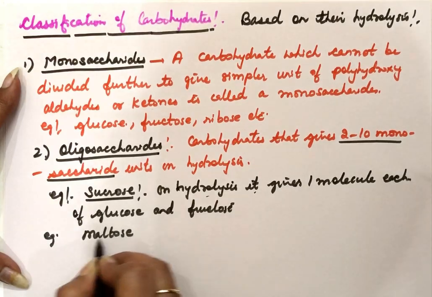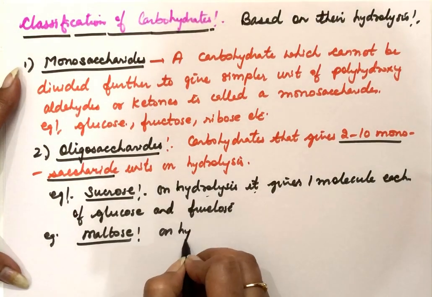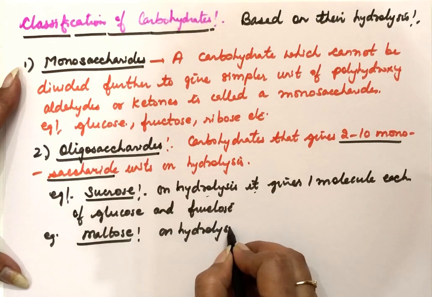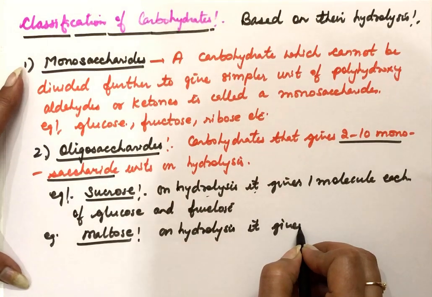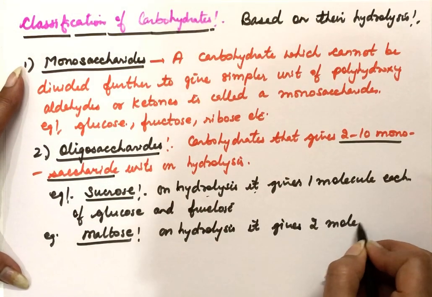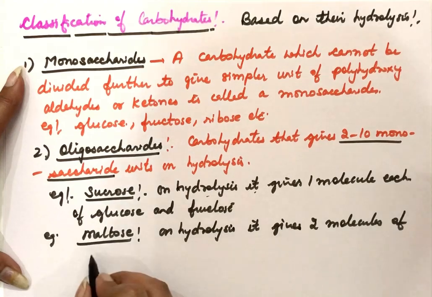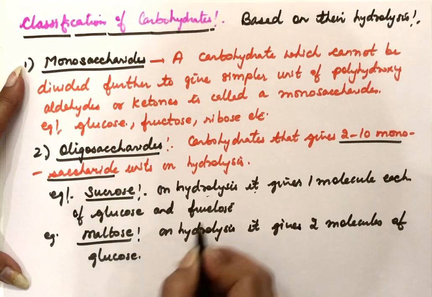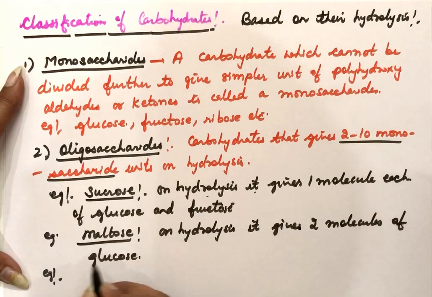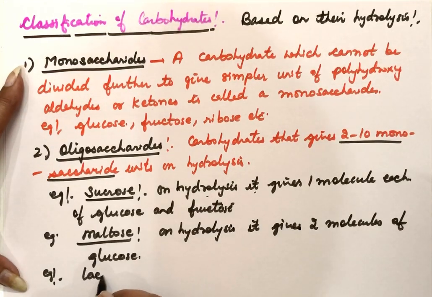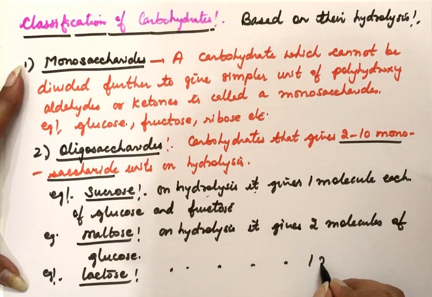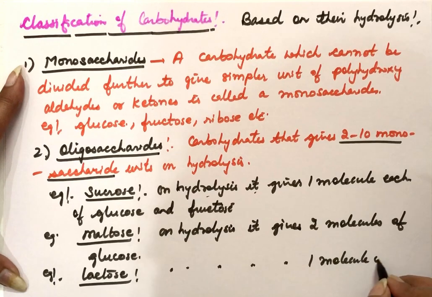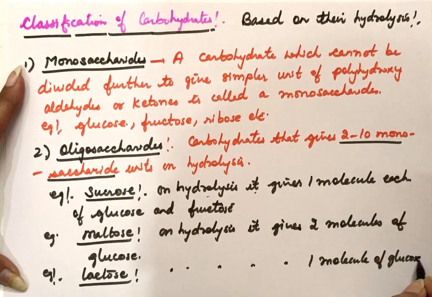Maltose is also an oligosaccharide. On hydrolysis it gives 2 molecules of glucose. It is made up of glucose units only. Third example is lactose. Lactose on hydrolysis gives 1 molecule of glucose and 1 molecule of galactose.